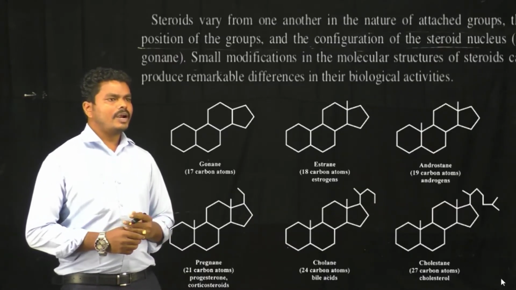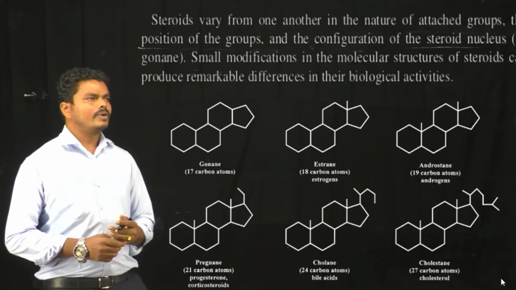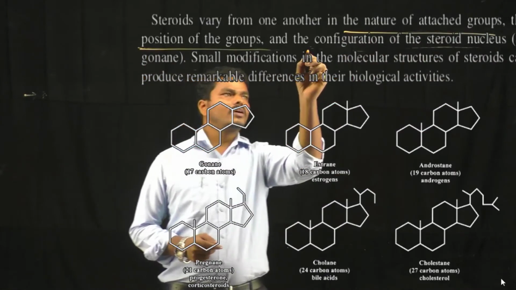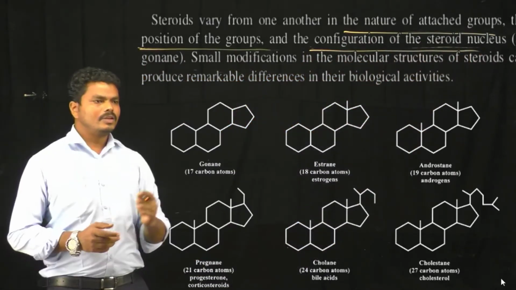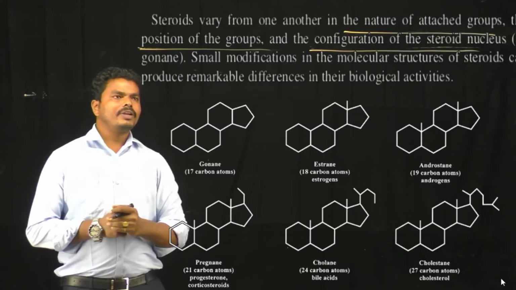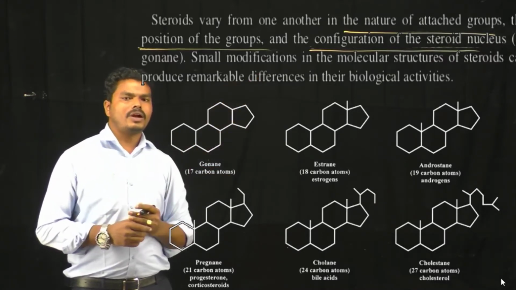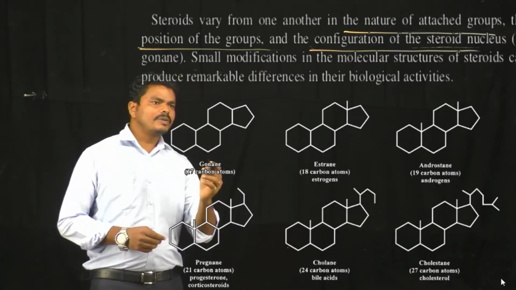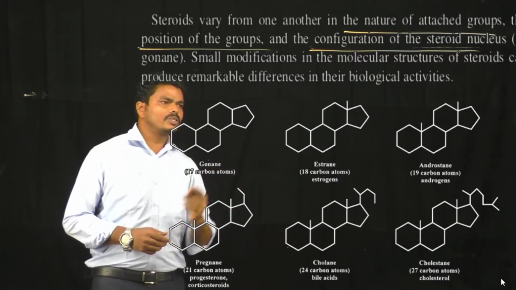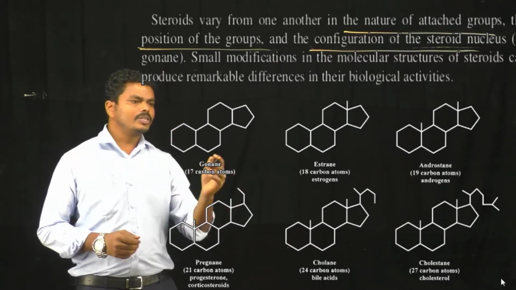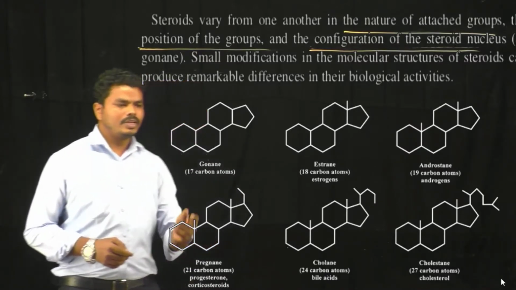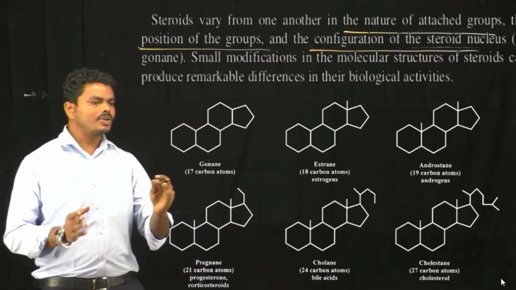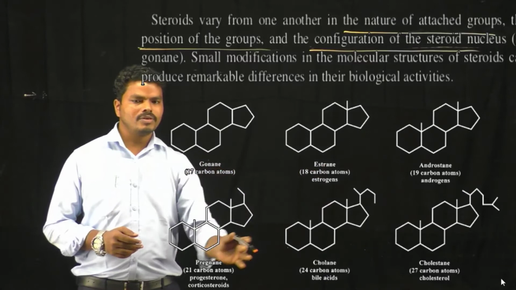Among all types of steroids, they vary or differ from one another in the nature of the attached groups, the position of the groups, and the configuration of the steroid nucleus. That means each and every type of steroid has a specific nature of groups, position of the groups, and configuration of the steroid nucleus. Any slight modification of the molecular structure of the steroids may lead to a remarkable change in the biological activity of these steroids. So here we can see the different types of basic molecules of the steroids. That means all the steroids are derivatives of these basic molecules.